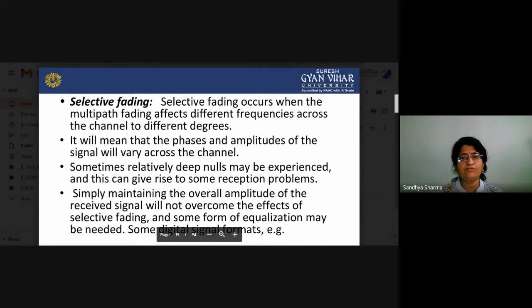Simply maintaining the overall magnitude of the received signal will not overcome the effects of selective fading, and some form of equalization may be needed for some digital signal formats.